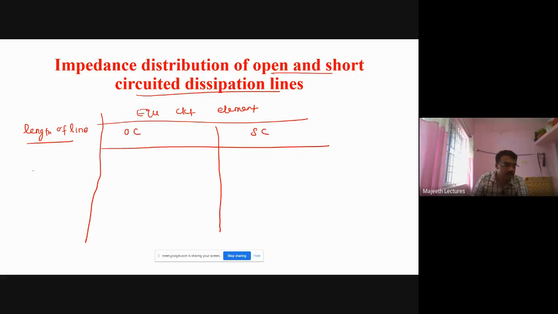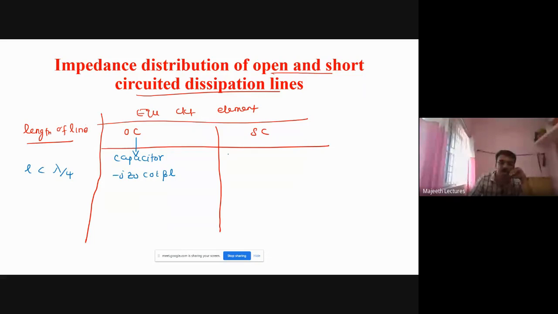If the length of the line is less than lambda by 4, right? So the open circuit line acts as a purely capacitor. Already we know the impedance of the open circuit line, minus jZ naught cot beta L. So you see when the length is less than lambda by 4, the open circuit line acts as a capacitor, right?